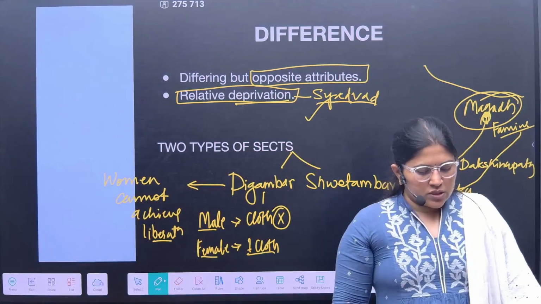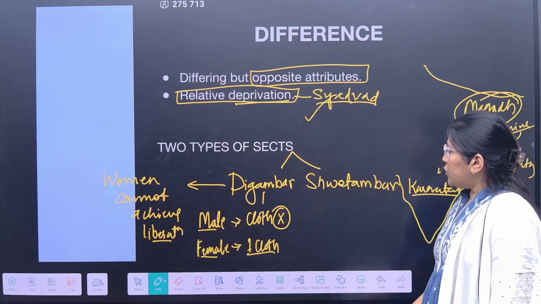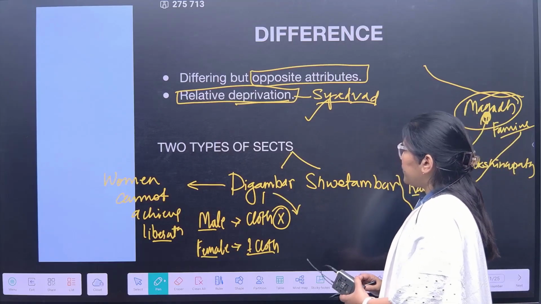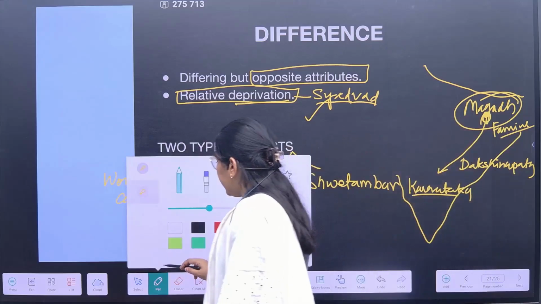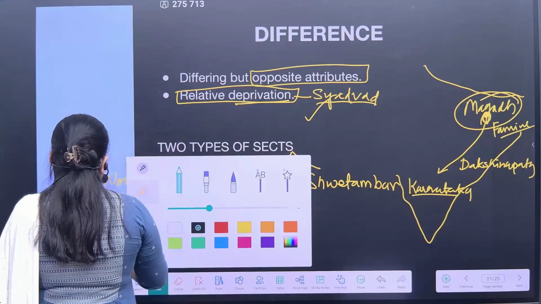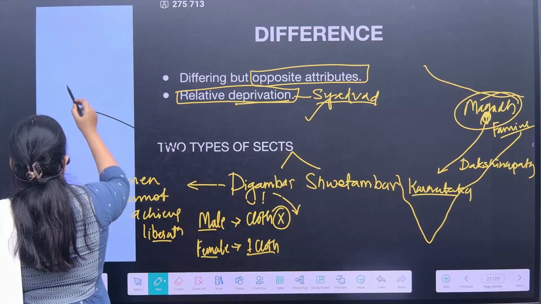Some of the major sects of the Digambara were the Mula Sangha. But let me write it in a different pane. So I am writing about the sects of Digambara.